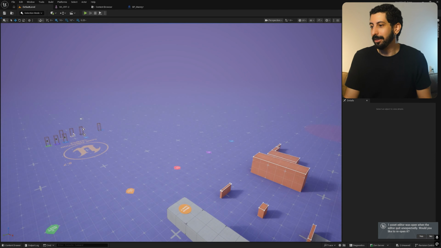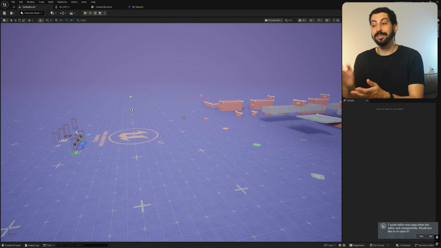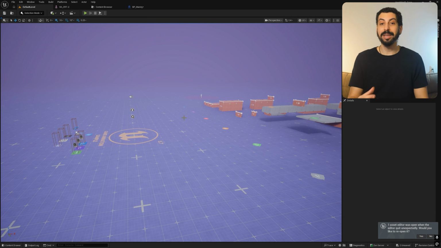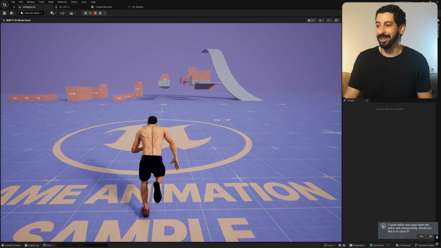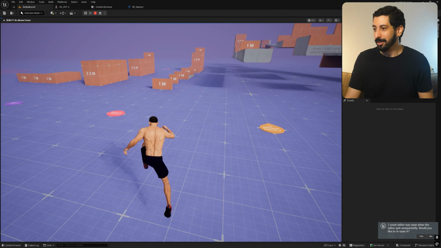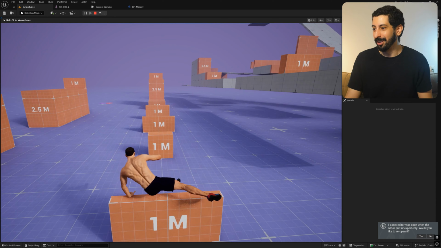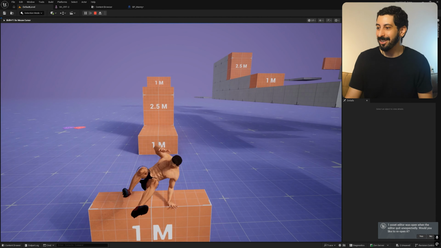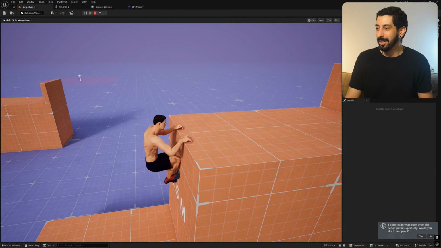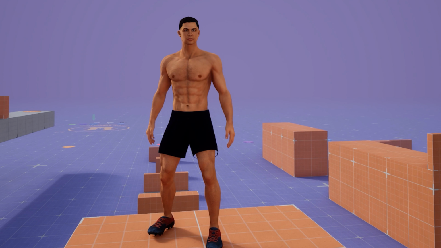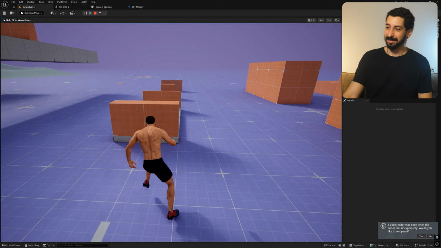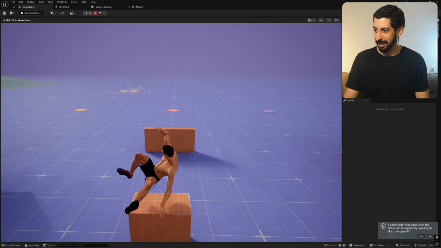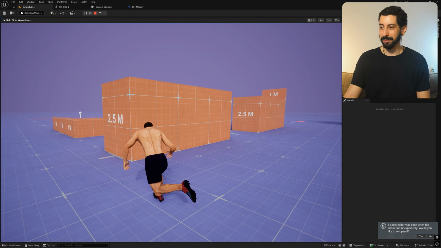And then we have here Unreal Engine 5, which has the game animation sample, which is a movement system. And look who I put in here. See? Cristiano Ronaldo. CR7 doing... See? This is very fun. This movement system is free. From Epic Games, it uses the technology available in Fortnite.